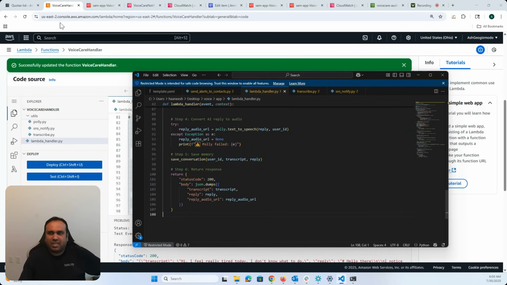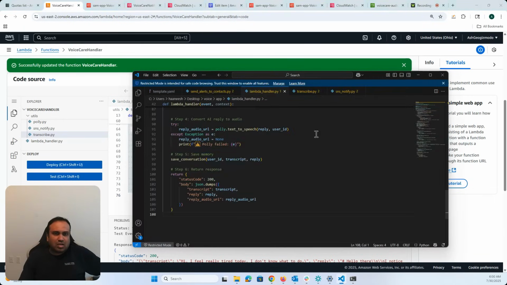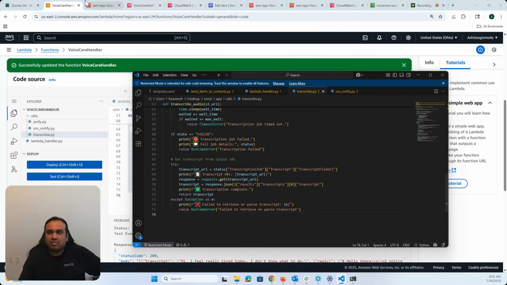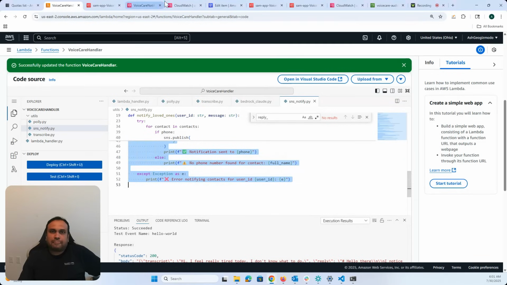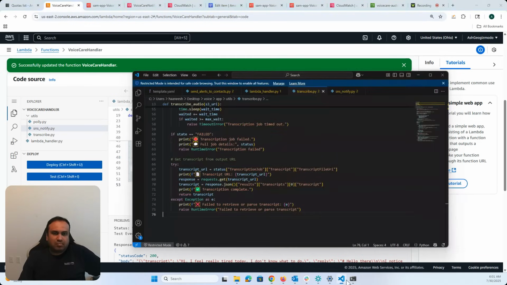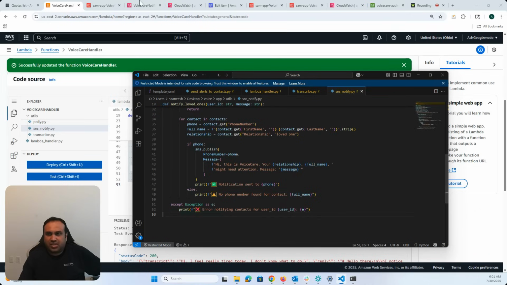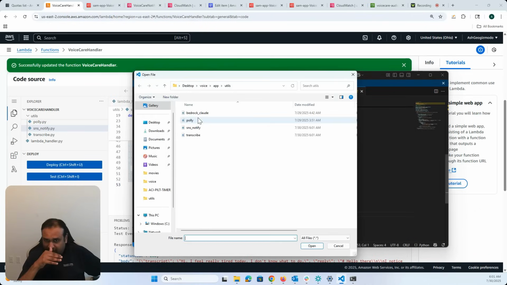So let me copy the Lambda handler. Let me copy the transcribe.py, and let me copy the SNS notify, and let me copy the poly function. Hopefully I have poly.